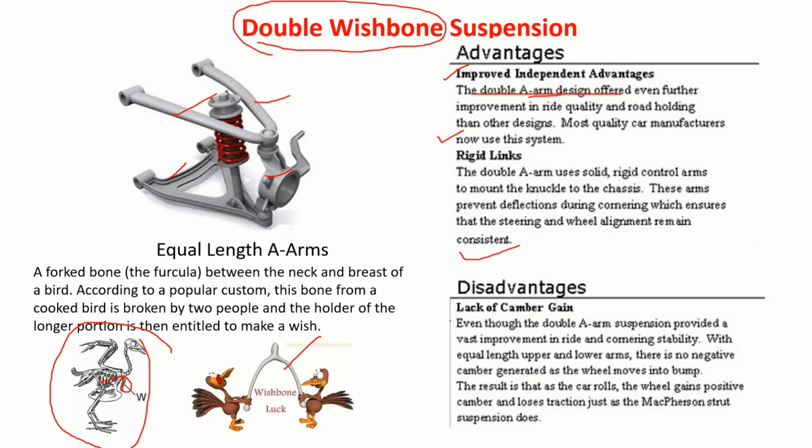Again, they show some disadvantages. Even though the double A-arm suspension provides a vast improvement in ride and cornering stability, with equal-length upper and lower arms there is no negative camber generation as the wheel moves into bump. This results in the wheel gaining positive camber and losing traction as the car rolls, just as the MacPherson strut suspension does. What it means is that,